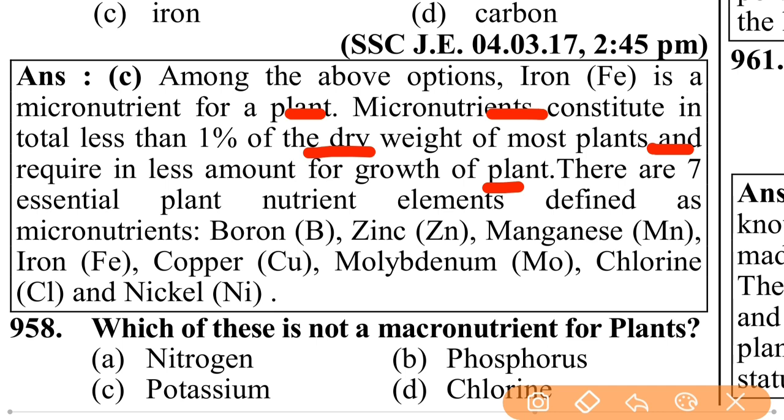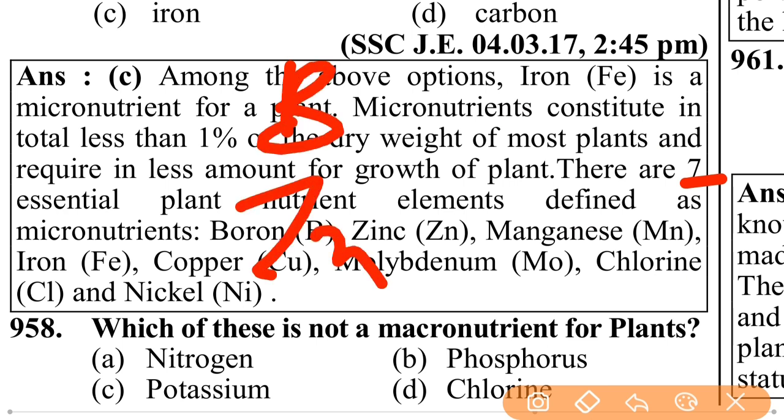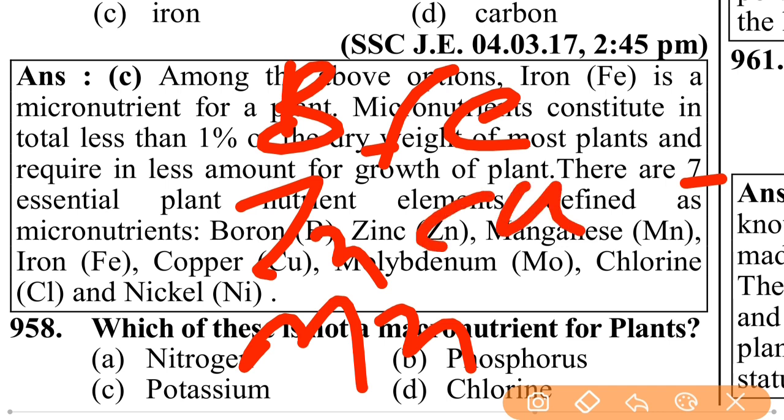There are 7 essential plant nutrient elements defined as micronutrients: boron, B; zinc, Zn; manganese, Mn, not magnesium; iron, Fe; copper, Cu; molybdenum, Mo; chlorine, Cl; and nickel, Ni.